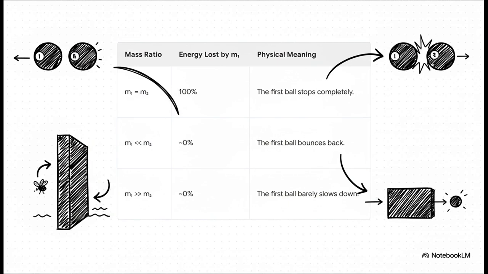So, what if two equal masses collide, like billiard balls? The formula says the first ball loses 100% of its energy. And that's exactly what happens. The first ball stops dead. Okay, what if a tiny mass hits a huge one, like a fly hitting a wall? The formula says it loses basically zero energy. It just bounces off. And what if a huge mass hits a tiny one, like a truck hitting that fly? Again, it barely loses any energy, it just plows right through. The formula totally matches our intuition.